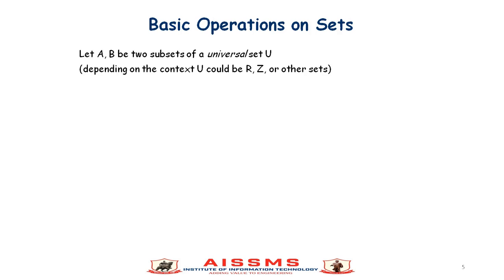The basic operations on sets. The basic set operations are intersection, union, set difference, and complement. Suppose A and B are two sets which are subsets of the universal set U. The universal set can be anything: the set of real numbers, natural numbers, integers, or any other set.